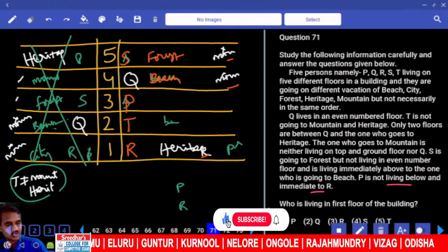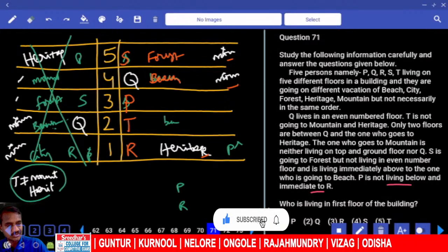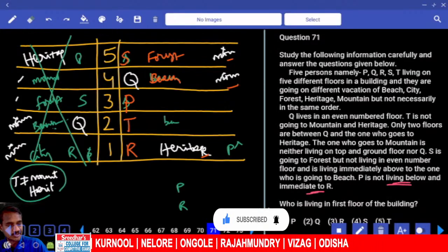Mountain cannot be in these 2 places. And P is not living below and immediate to R.